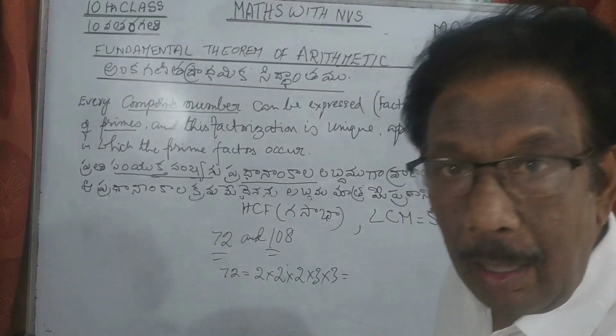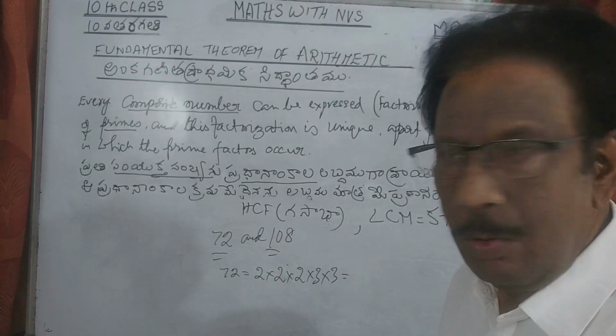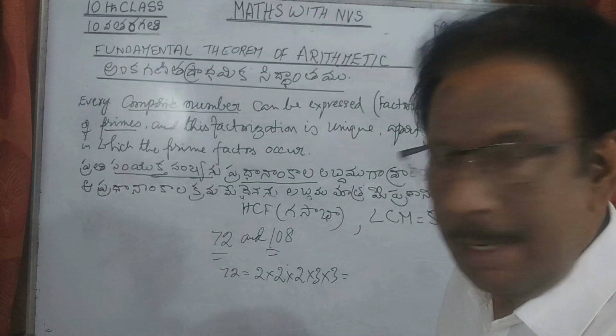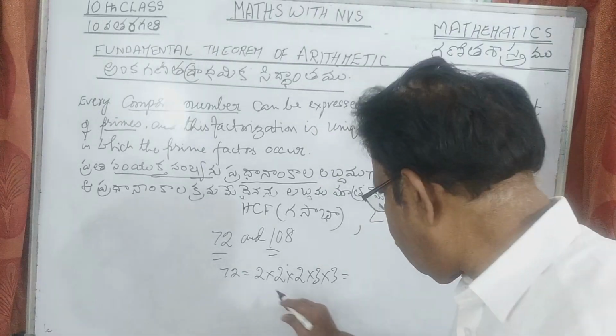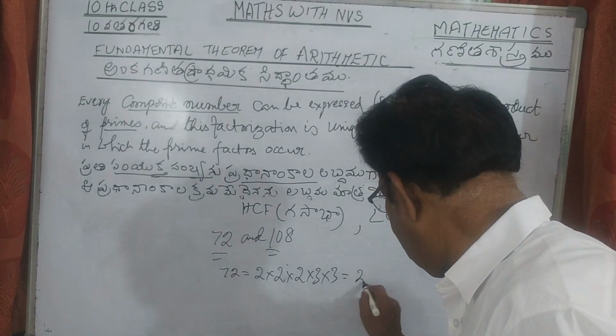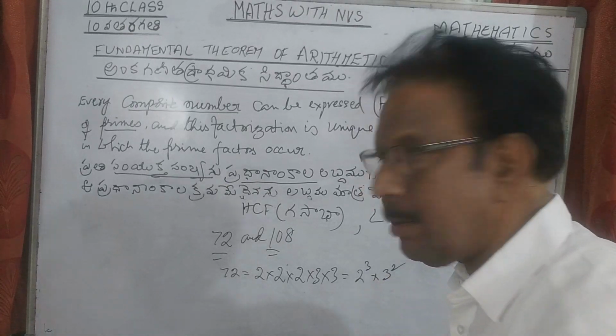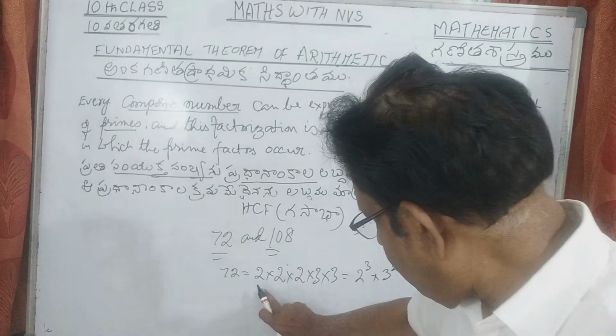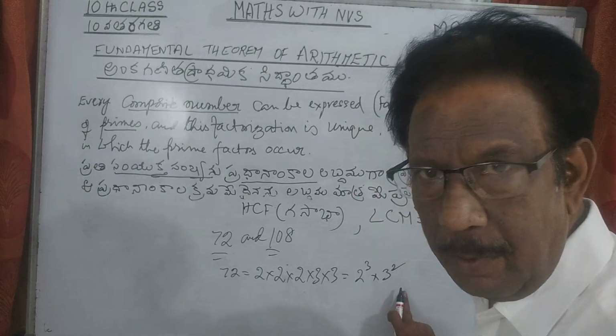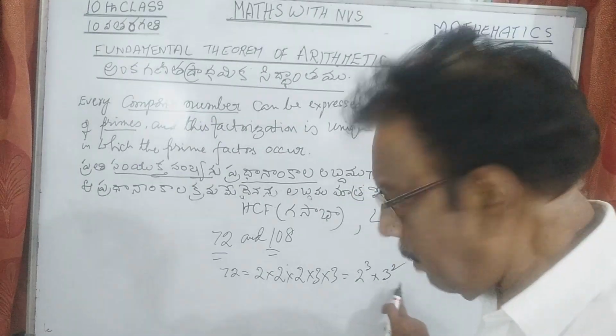See, just to solve the problem easily, write it in the exponential form: 2 cube into 3 square. Understand? So these are the prime factors and this is the exponential form with the same numbers.